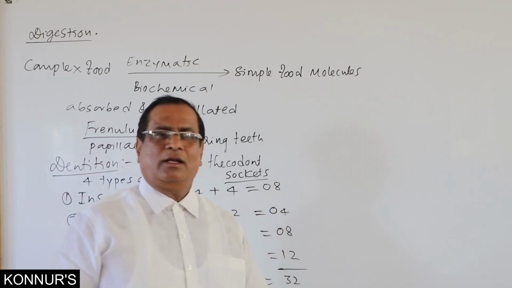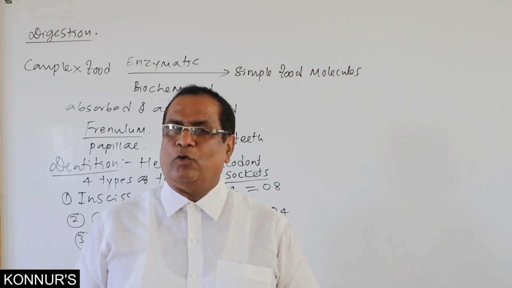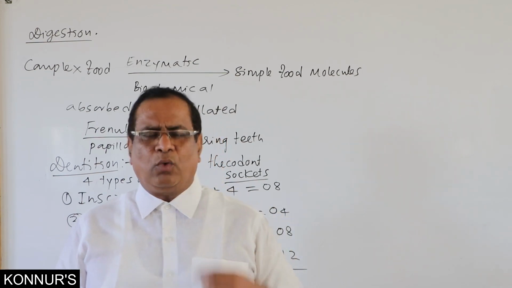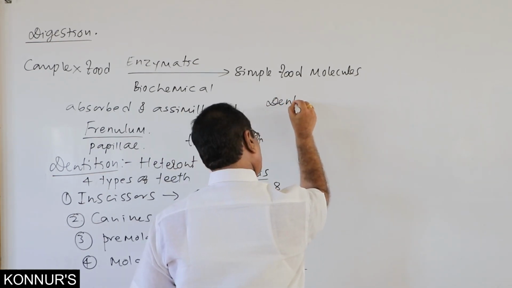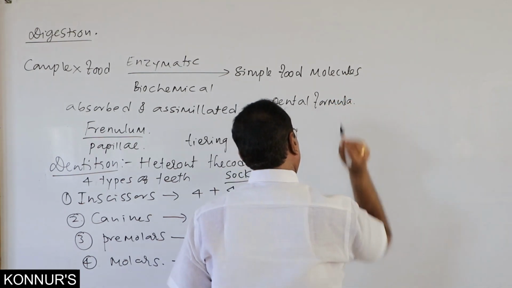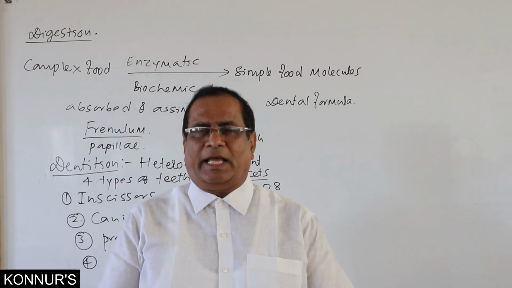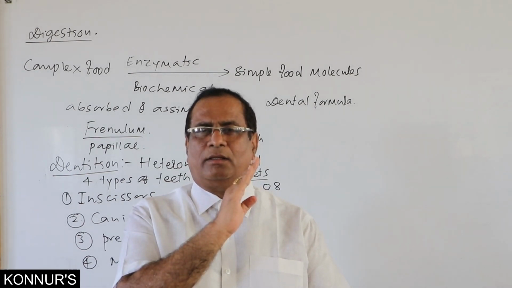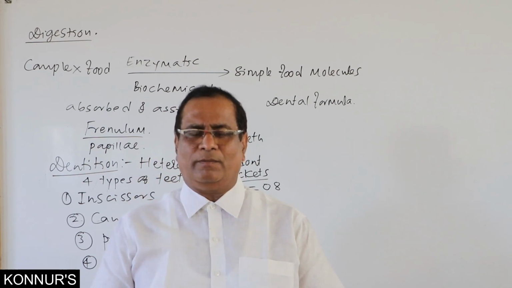And here we are going to discuss the dental formula. What is dental formula? As far as the teeth are concerned, 16 in upper jaw and 16 in lower jaw.